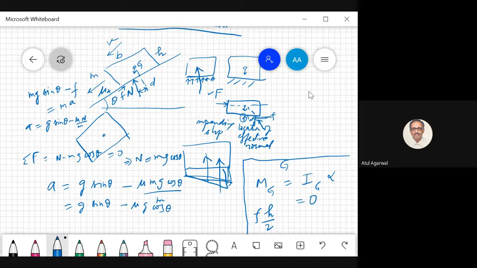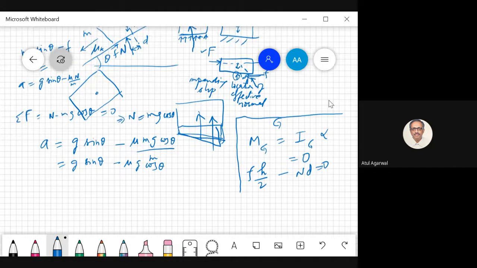And the normal force is there. Its moment about point G is clockwise. The distance of the line of action of the normal force from point G is d. So minus N into d is equal to 0. Any problem? So what do you get for d? d is equal to Fh by 2N. What is the frictional force? You calculated.